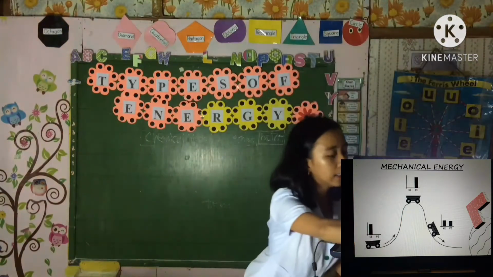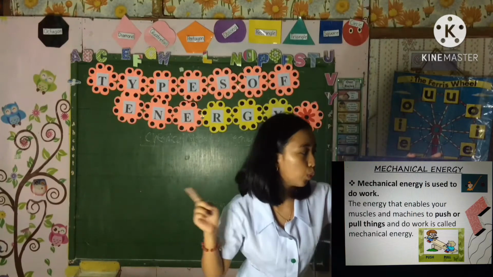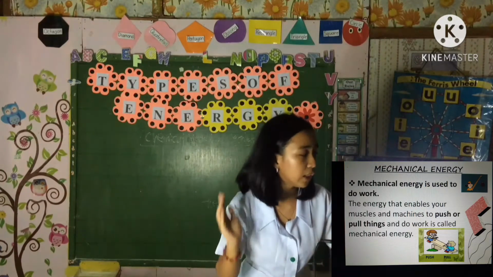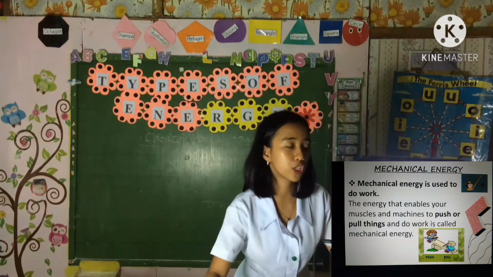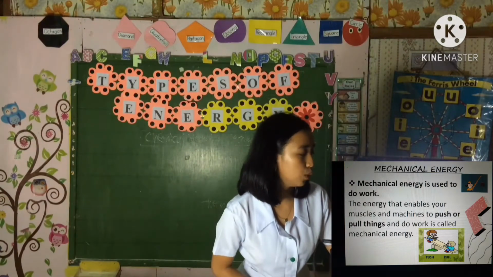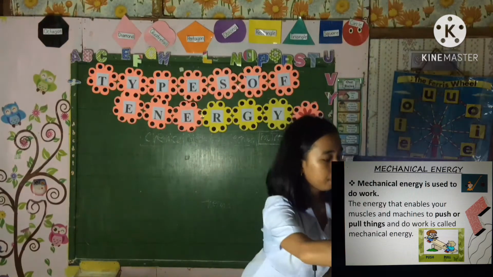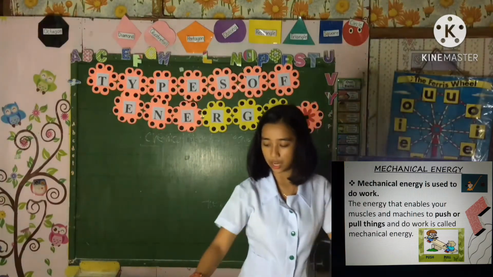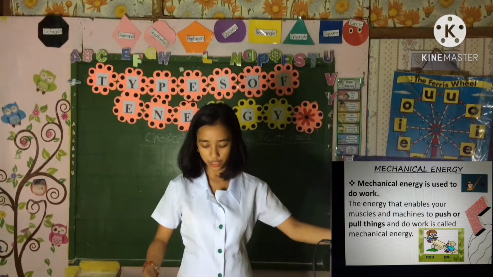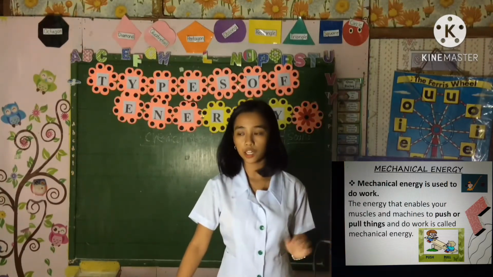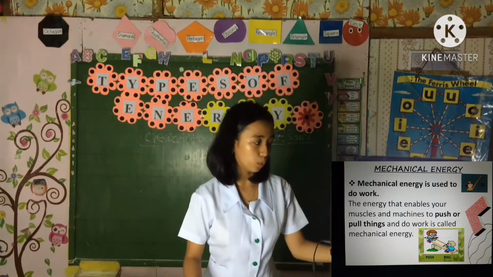So mechanical energy is used to do work. The energy that enables your muscles and machines to push or pull things and do work is called mechanical energy. People use mechanical energy in their muscles to do work.